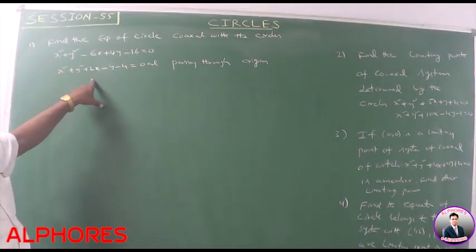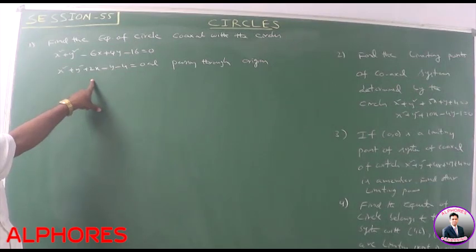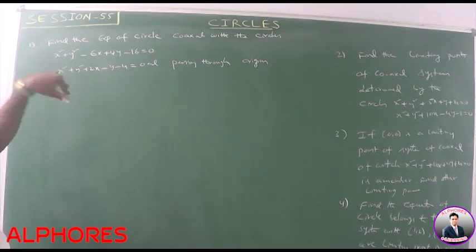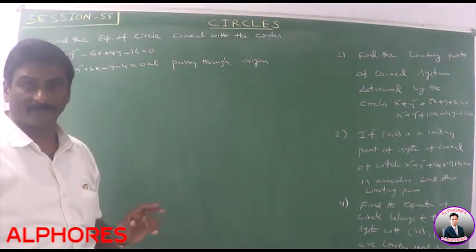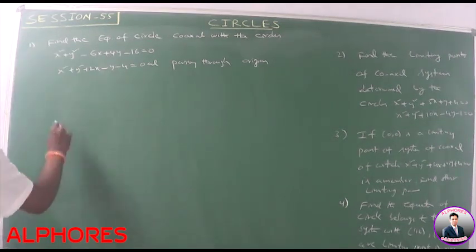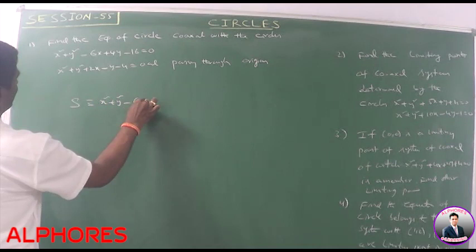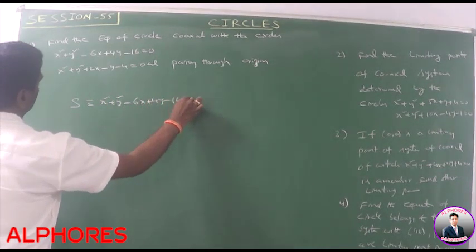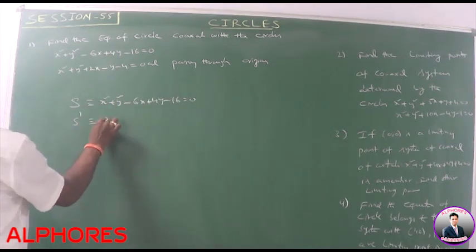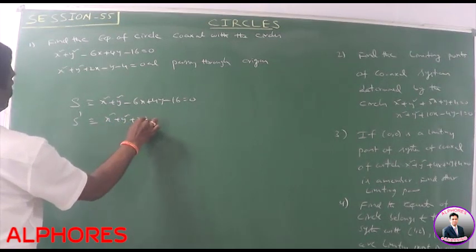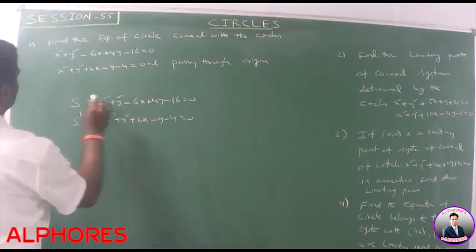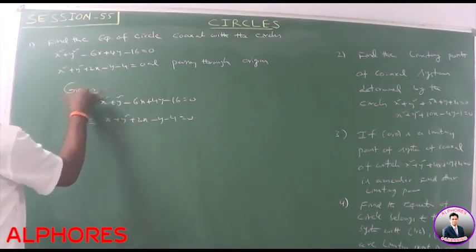These two circles belong to the coaxial system and the required circle also belongs to the coaxial system and it passes through origin. Here the given circles are S is x square plus y square minus 6x plus 4y minus 16 is equal to 0. Second circle S dash is x square plus y square plus 2x minus y minus 4 is equal to 0. These are the given circles.